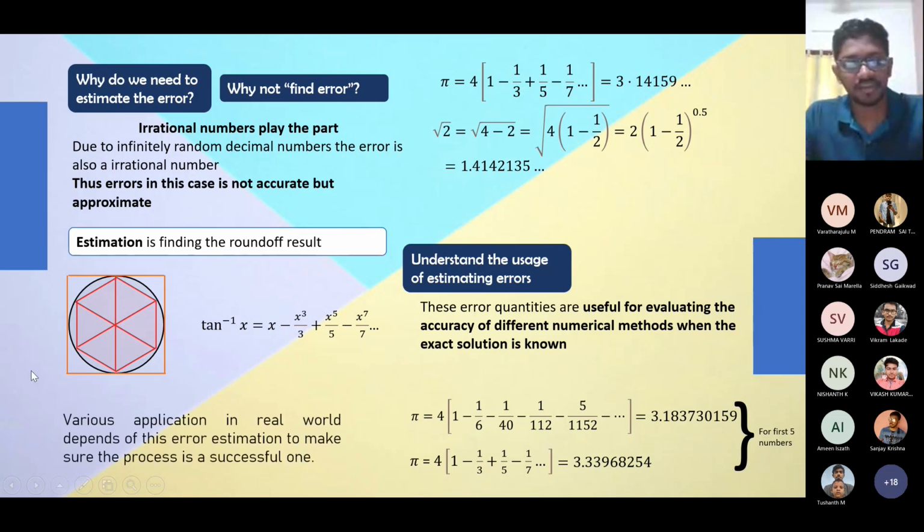So in real life, we have various applications of error estimation. We are going to see the error estimation with the help of our friends. Now proceeding to Vanam Nagasri. Can you ask for control, Vanam? Yeah.